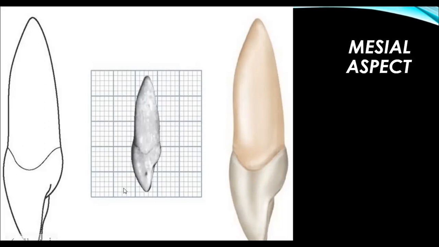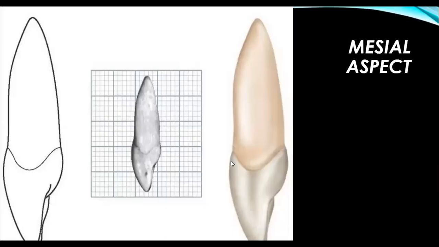This is the cervical line, outlining the cemento-enamel junction, that is the junction between the cementum and enamel on the mesial aspect. On the maxillary central incisors, this depression is markedly noticeable and is of the highest degree compared to the rest of the teeth, right?